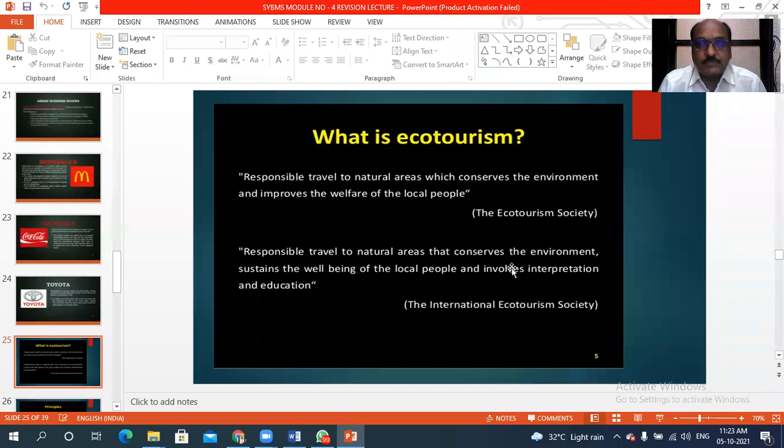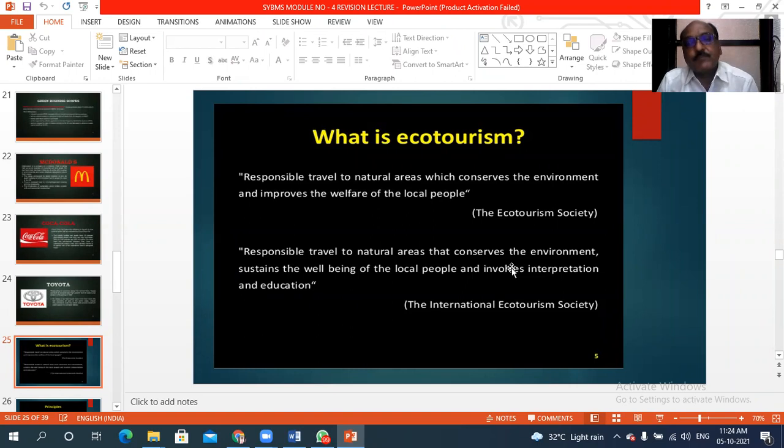The definition given by the Ecotourism Society is that ecotourism means responsible travel to natural areas which conserve the environment and improve the welfare of the local people.